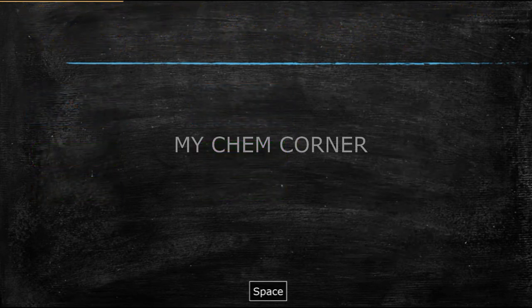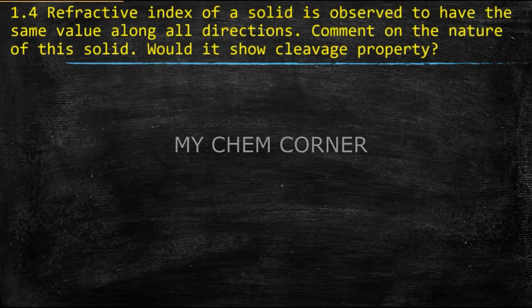Now the next one is question 1.4. The question says, refractive index of a solid is observed to be the same value in all directions. Comment on the nature of the solid. Would it show cleavage property? When we learned about differences between amorphous and crystalline solids, refractive index was one of the things that gave us the definition for anisotropy and isotropy. Under that, we learned that when these physical properties are measured along a particular direction, they give a certain value.